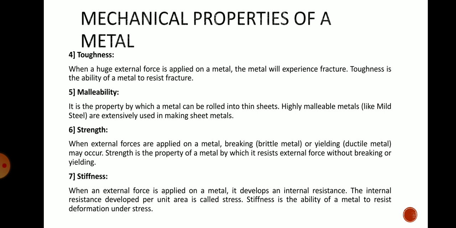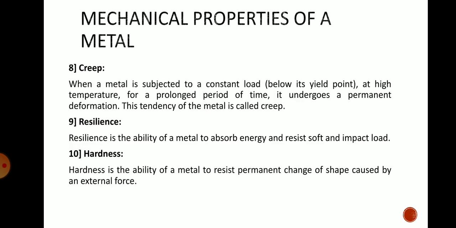Stress is force per unit area, and stiffness is the ability of the metal to resist the deformation under stress. Every material has different stiffness, and it is a property of the material.